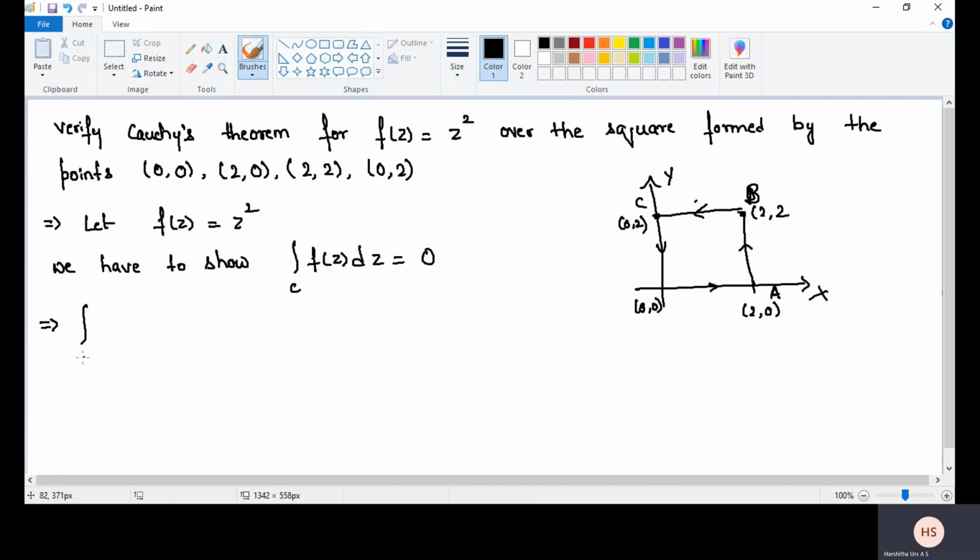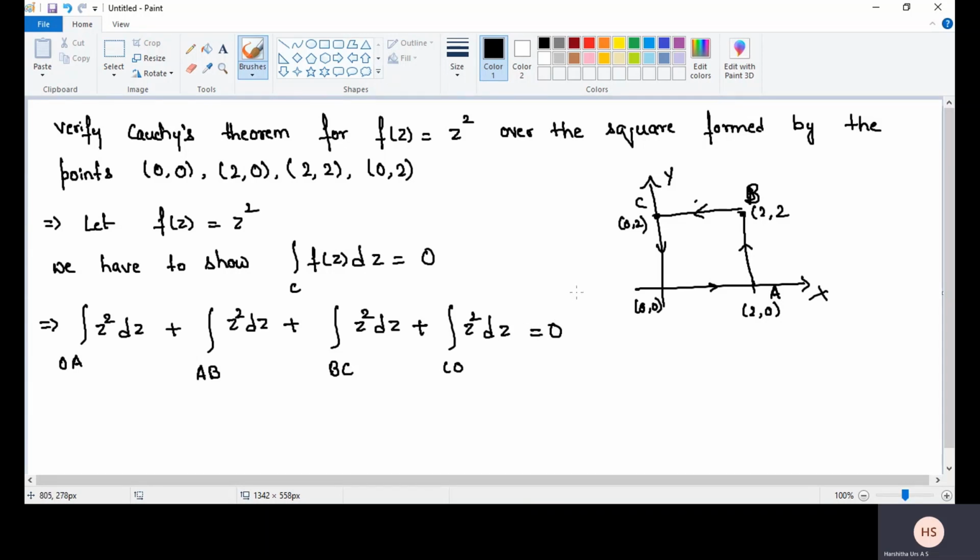That implies the integral over the curve OA of z square dz plus the integral over the curve AB of z square dz plus the integral over the curve BC of z square dz plus the integral over the curve CO of z square dz is equal to 0. Now we have to find the further substitution.